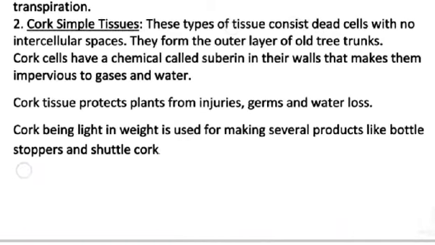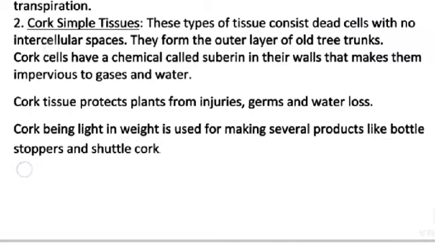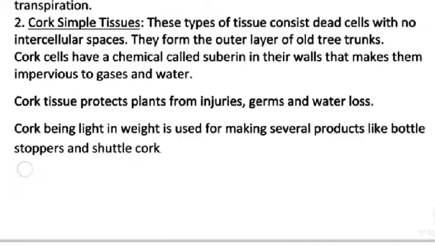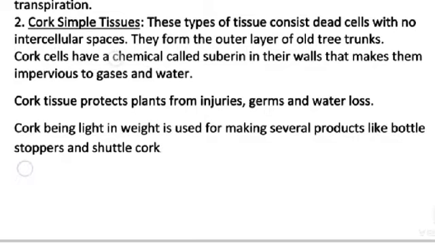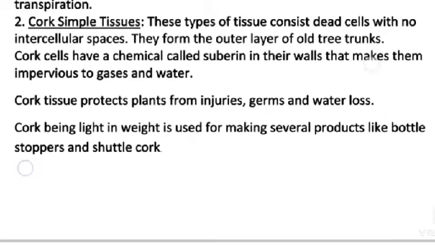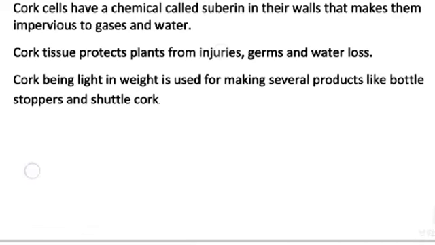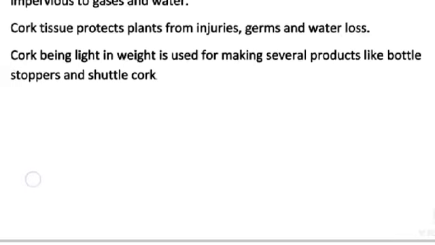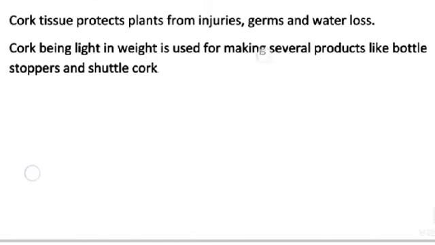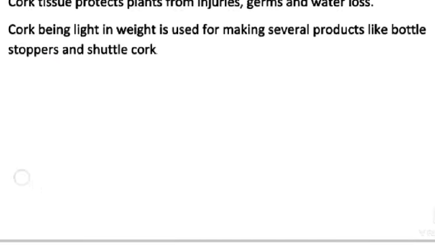Cork, a simple tissue. This type of tissue consists of dead cells with no intercellular space. They form the outer layer of the old tree trunk. Cork cells have a chemical called suberin in the wall that makes them impervious to gases and water. Cork tissue protects the plant from injuries, germs and water loss. Cork, being light in weight, is used for making several products like bottle stoppers and shuttlecocks.